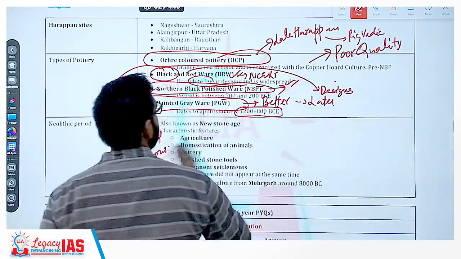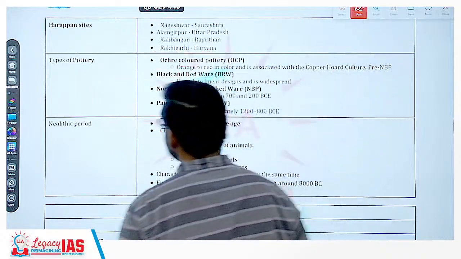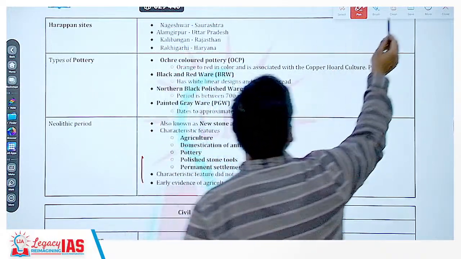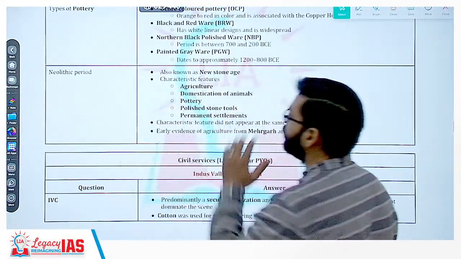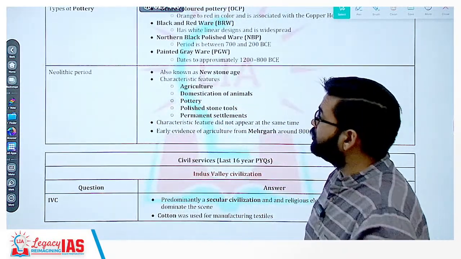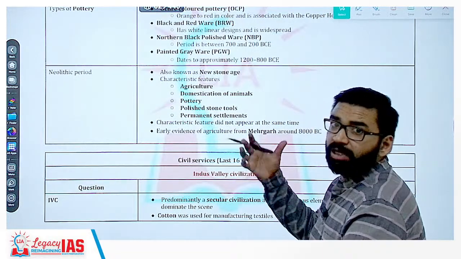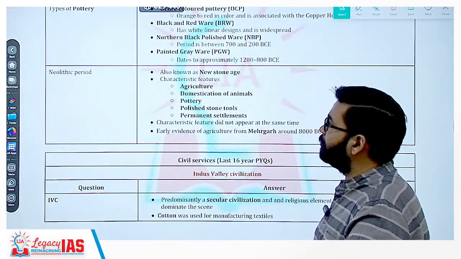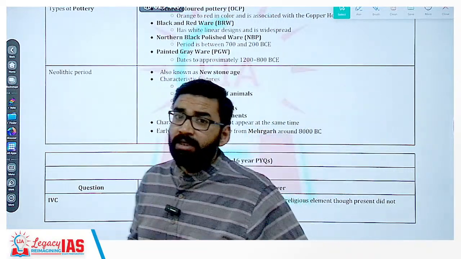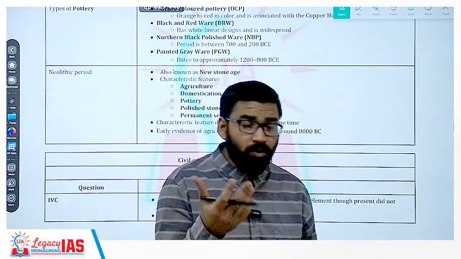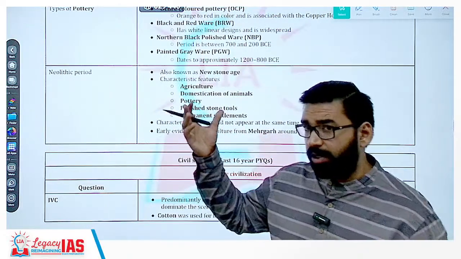Now, another important thing which was asked in this, that is the Neolithic period. So UPSC once asked a question in the CAPF paper from the Neolithic period, which is also called the New Stone Age. And the most important thing is the change in economy in the prehistoric period.